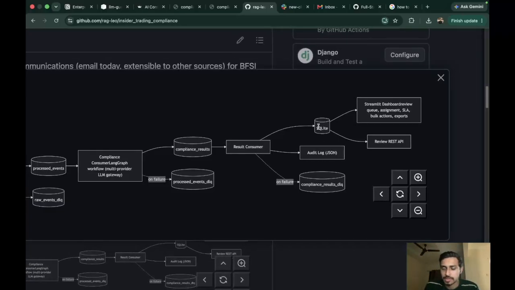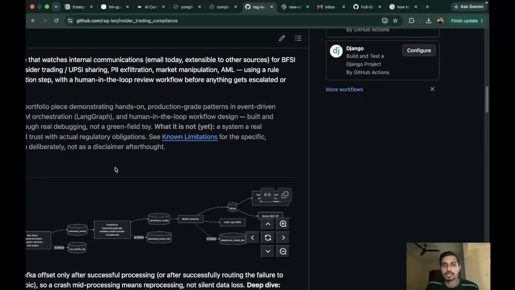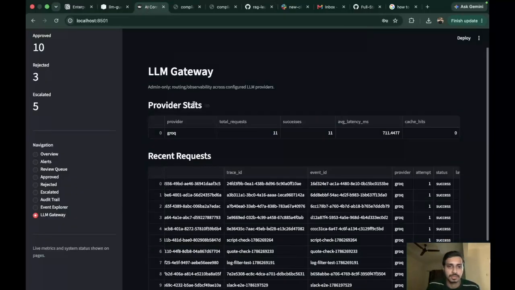And on top of this SQLite database, we have created a Streamlit dashboard which has review queue, assignment of the reviews, as well as the SLA, bulk actions, and exports. All of these features are implemented in the Streamlit dashboard, and we also have the review REST API, right? So we will quickly take a look at the system here.